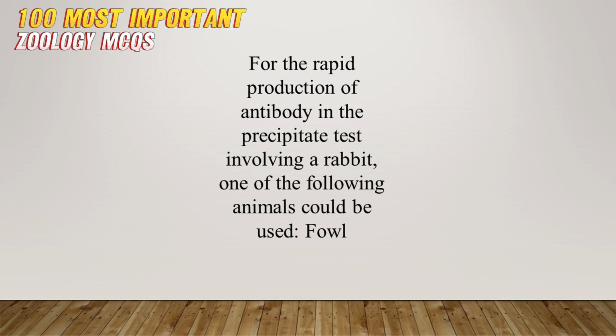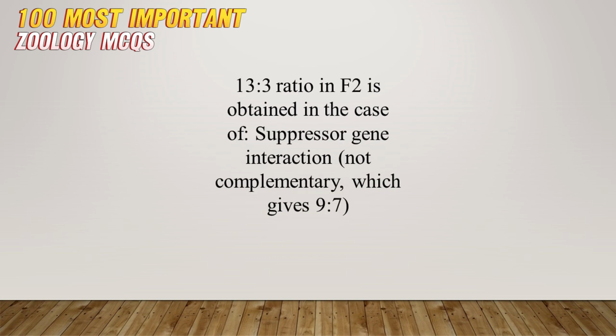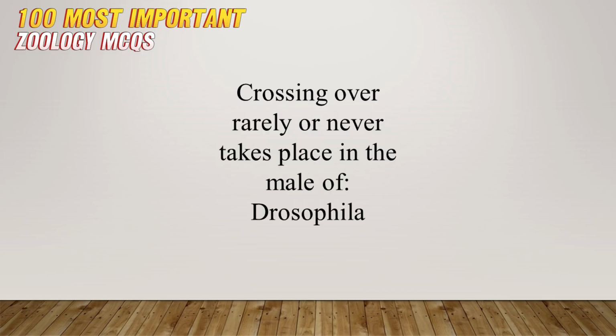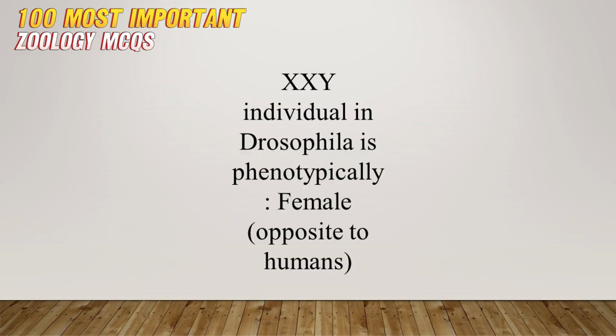For the rapid production of antibody in the precipitate test involving a rabbit, one of the following animals could be used: fowl. 13:3 ratio in F2 is obtained in the case of suppressor-gene interaction, not complementary, which gives 9:7. Crossing over rarely or never takes place in the male of Drosophila. XXY individual in Drosophila is phenotypically female, opposite to humans.